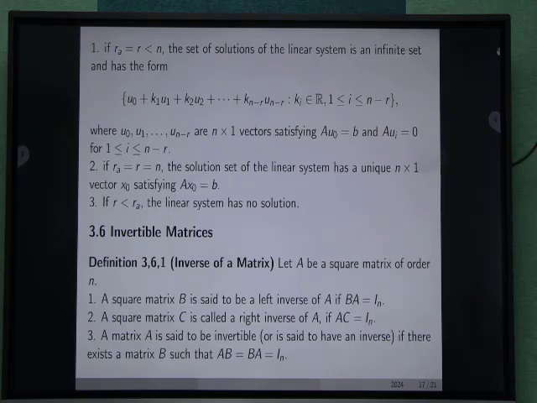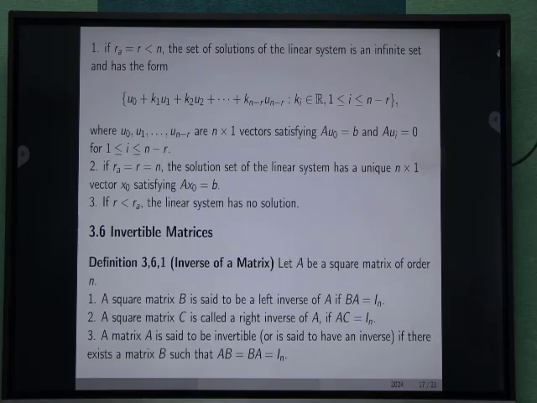Invertible matrices. Inverse of a matrix. If A is any square matrix of order n, a square matrix B is said to be a left inverse of A if BA equals the identity matrix.